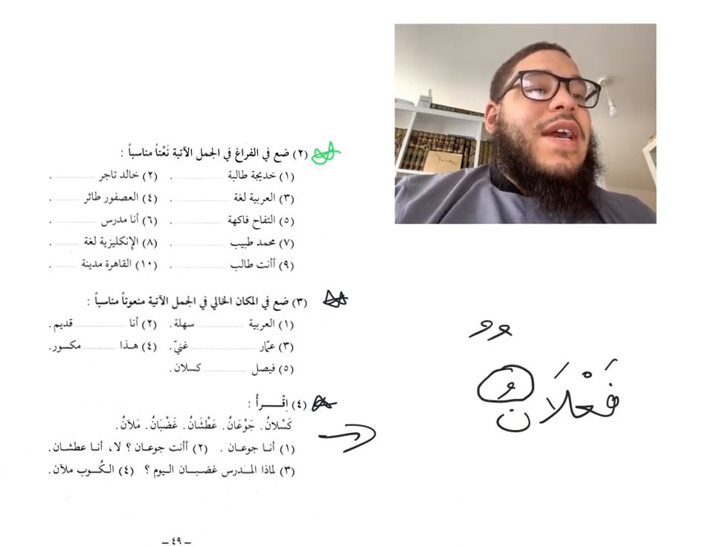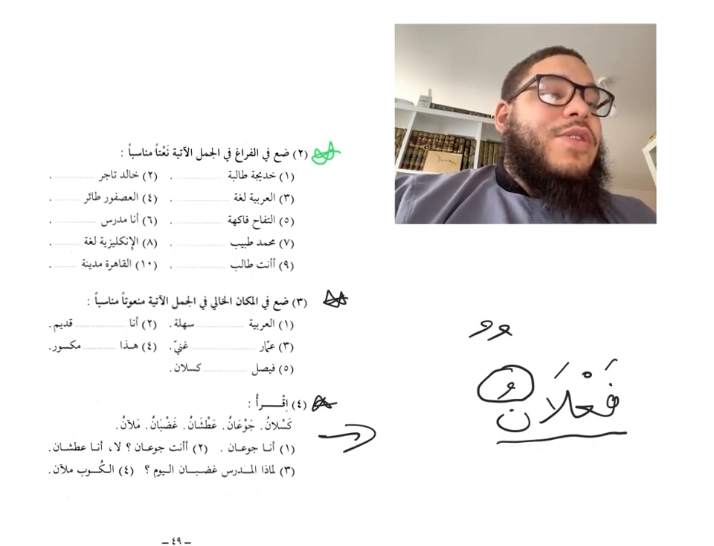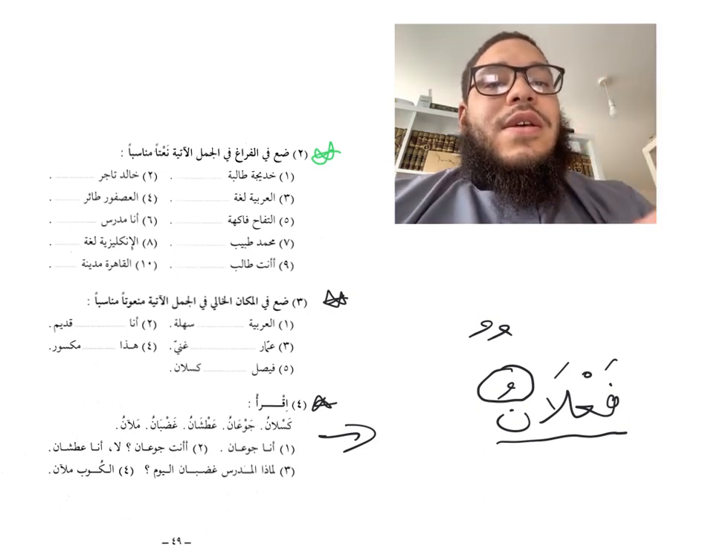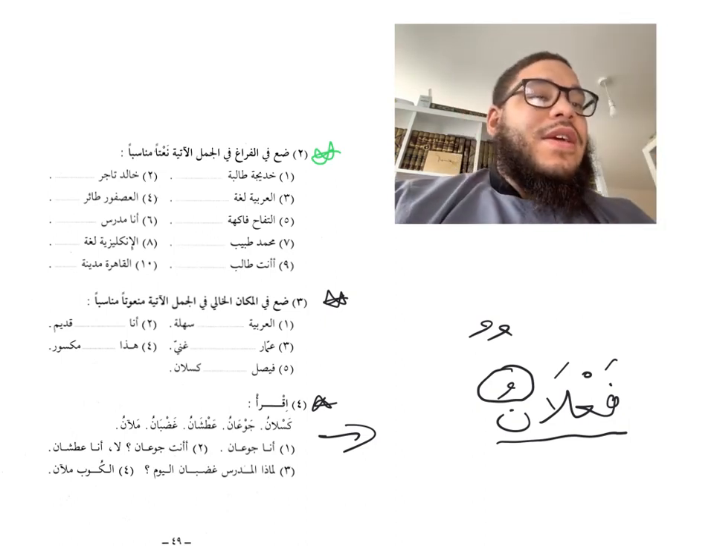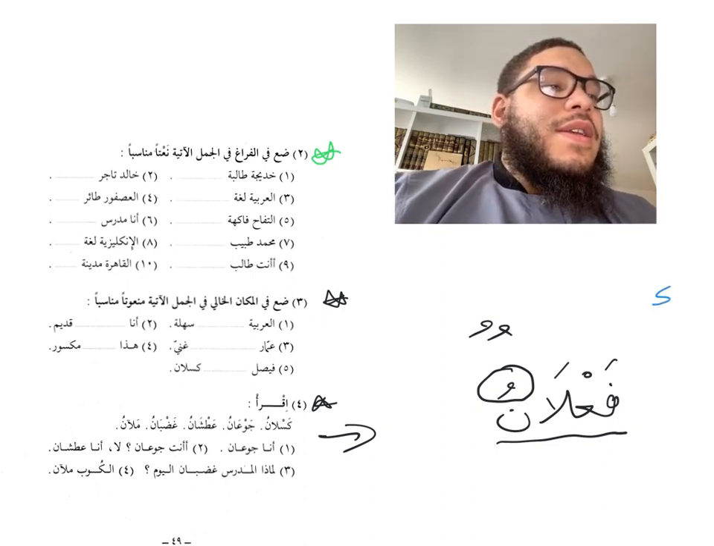Now, what's important about learning these adjectives, even when they're indefinite, they don't take tanween. You never see this sign on them. It's not allowed. This pattern doesn't take tanween. Adjectives on this pattern, fa'lanu, they cannot take the sound. So they just take one dhamma like this.